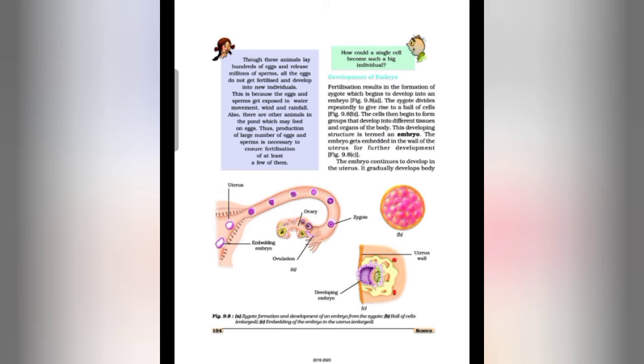The embryo continues to develop in the uterus, and it gradually develops body parts such as hands, legs, head, eyes and ears, etc. The stage of the embryo in which all the body parts can be identified is called the fetus. The fetus is attached to the uterus by a special structure called the placenta, and the placenta provides oxygen and nutrients to the fetus and also removes waste.